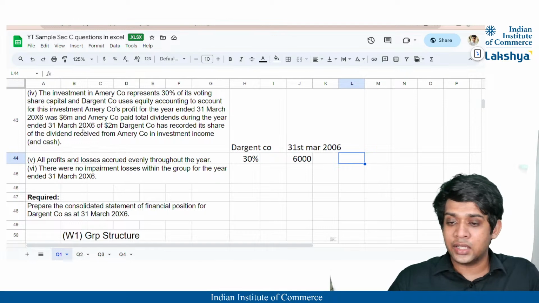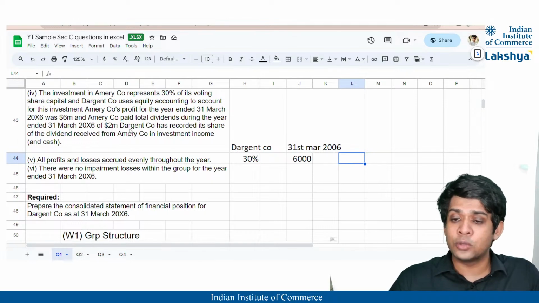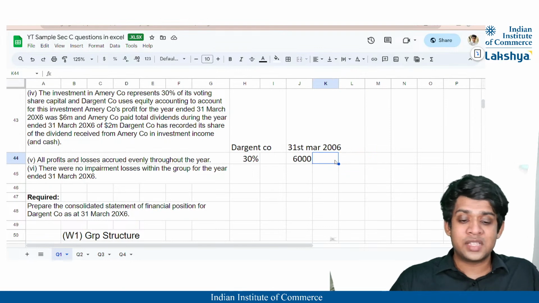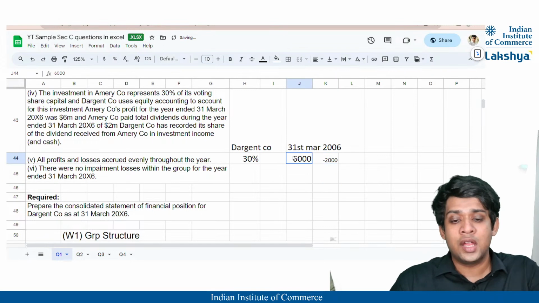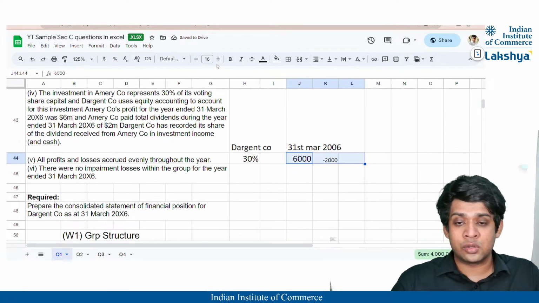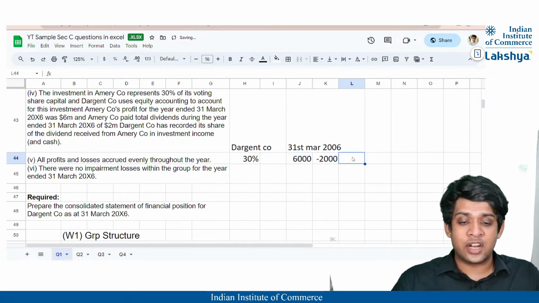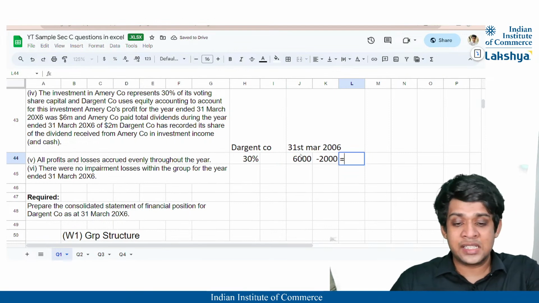During the year ended 31st March 2006, of which $2 million, Dargent Company has recorded its share of dividend received from Amri Company in investment income. So obviously the dividend income shall be reduced because we are going to state separately whatever is the share of profit in associate, right? So whatever is the share of profit in associate, that has to be stated separately.